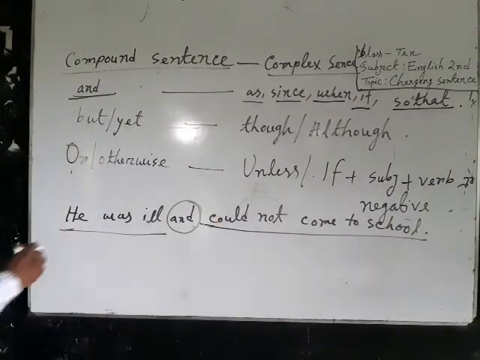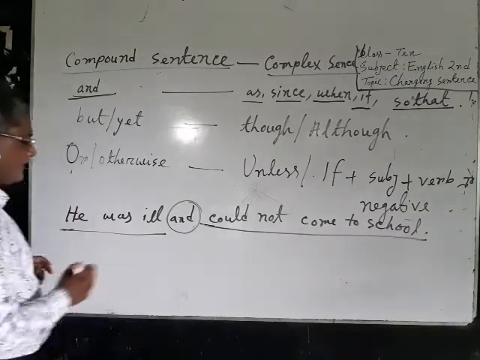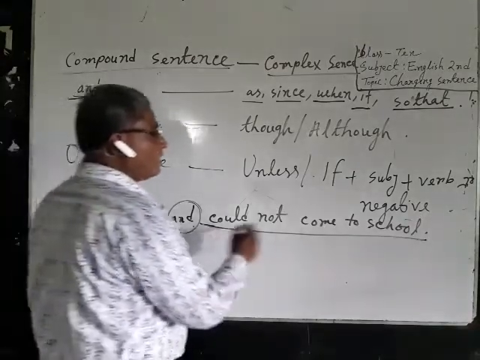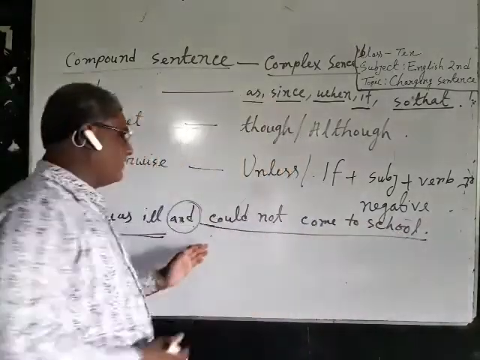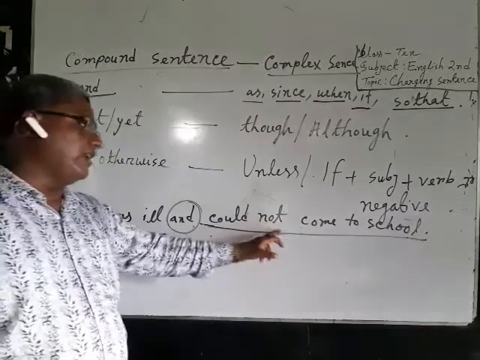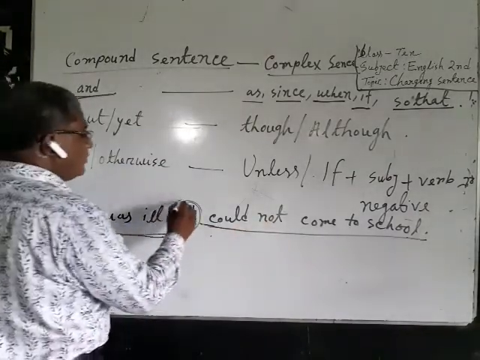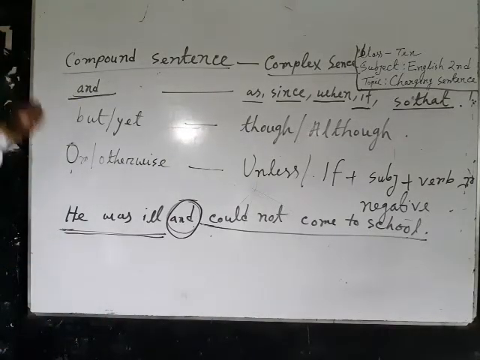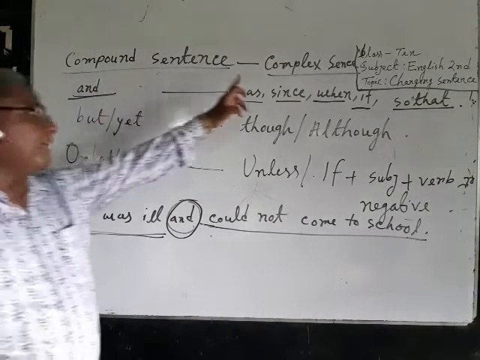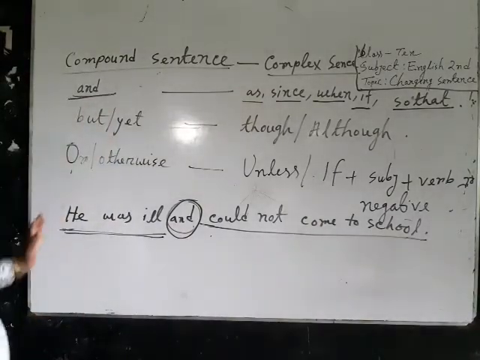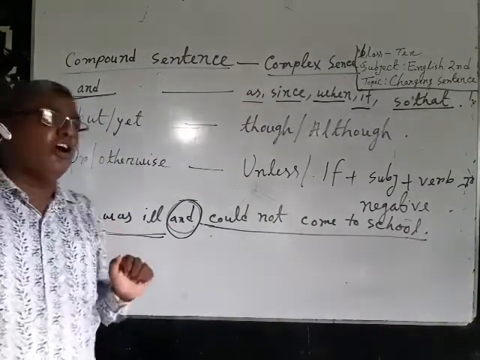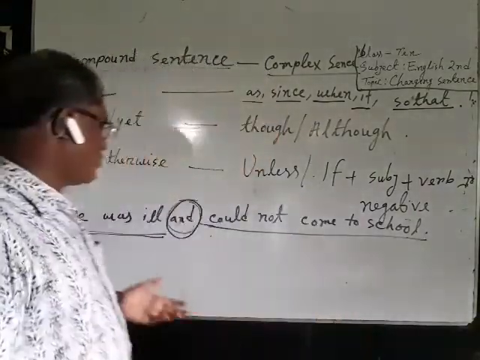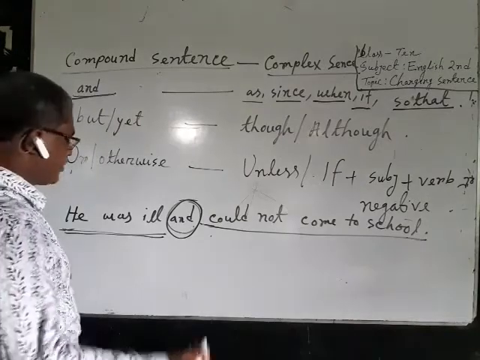So we have seen that this is an example of compound sentence because he was ill is a principal clause and he could not come to school is another principal clause. The two principal clauses are added with coordinating conjunction and that is why it is an example of compound sentence. To make it complex sentence, you have to use a subordinating conjunction.